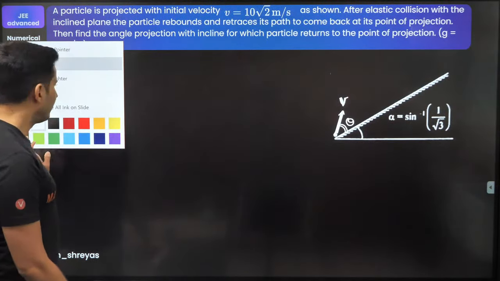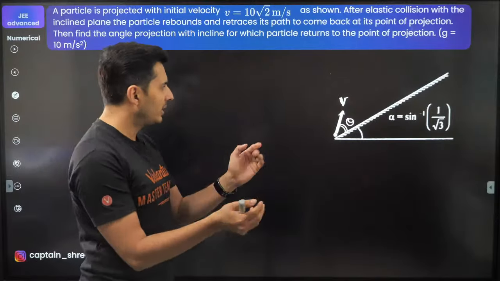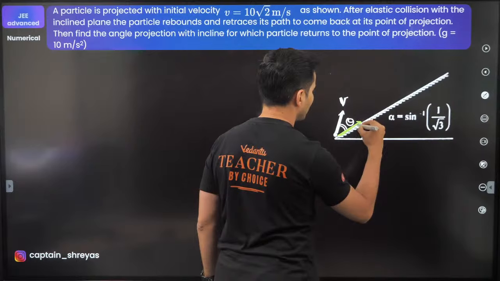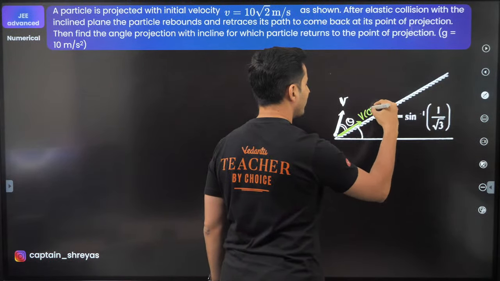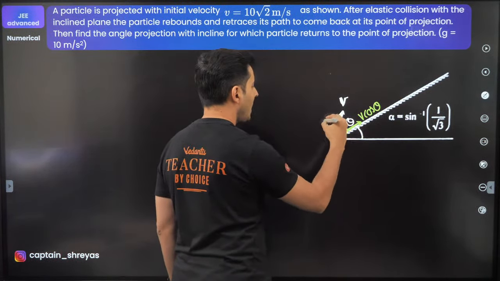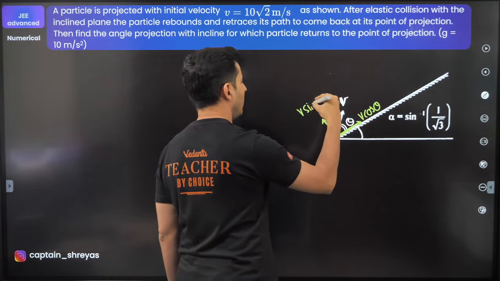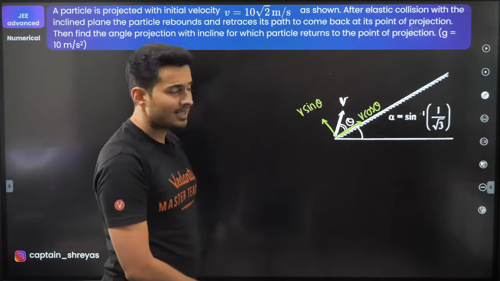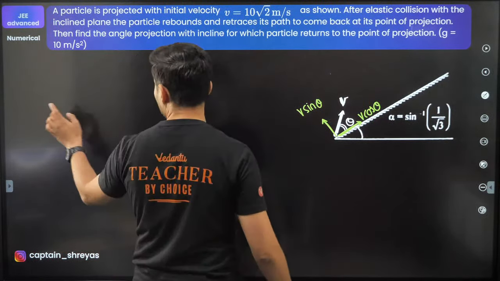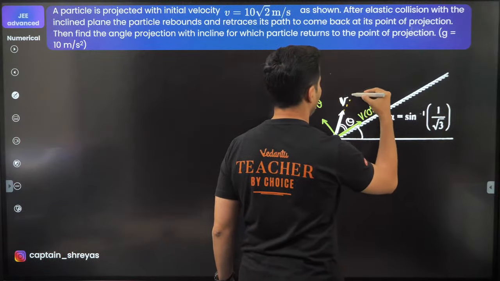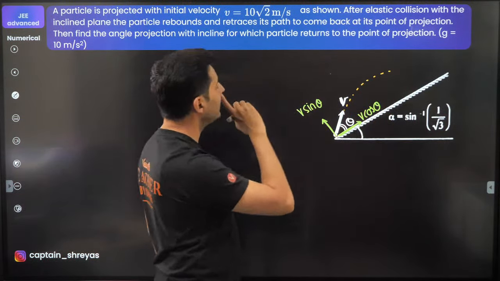Well, I feel the first step should be to split the components of the velocity, because in inclined plane questions usually you split the components. So this will be v cos theta, and this will be v sine theta. This particle will go in a parabolic trajectory and it has to retrace the path.